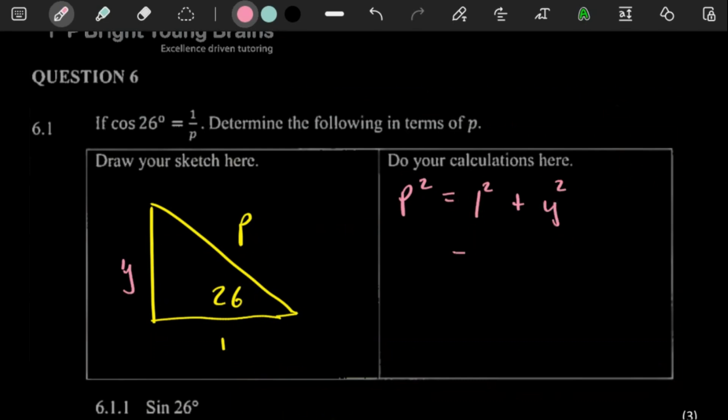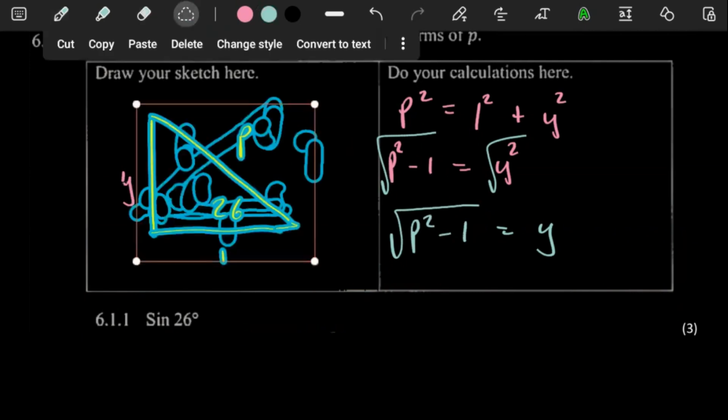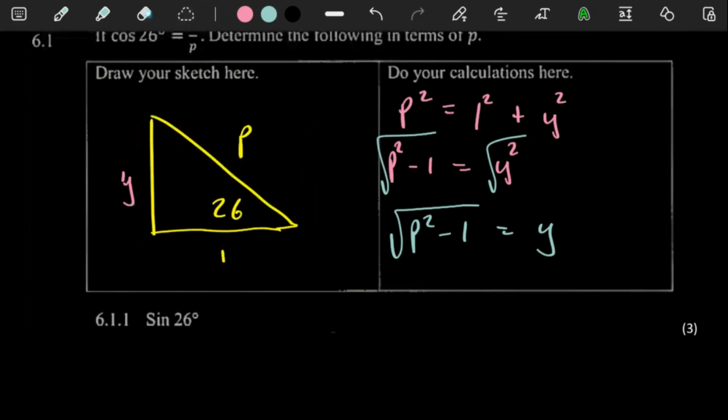y squared. And here p squared minus the 1 can go over there, and you have y. So remember, 1 squared is just 1, so that's why we're not making a big fuss of anything here. So here our value of y is going to be square root of p squared minus 1. There you go. So let us just move this. Oops. Let's see. P squared minus 1.